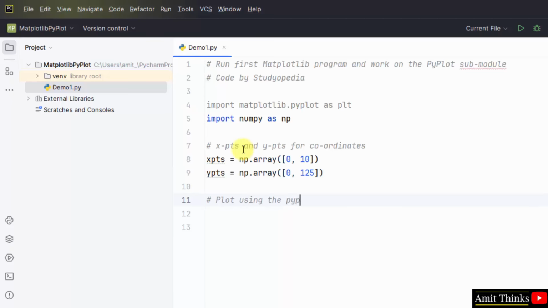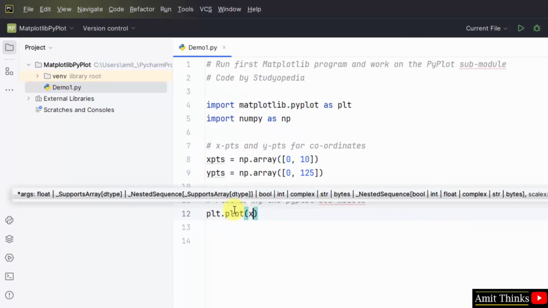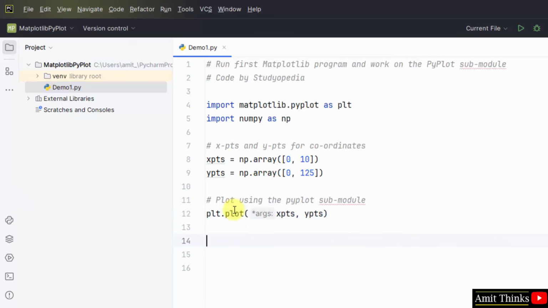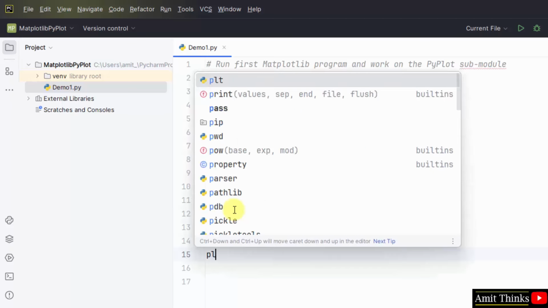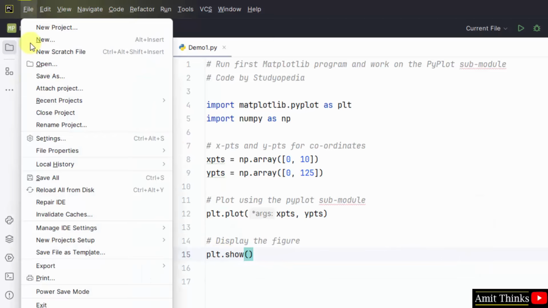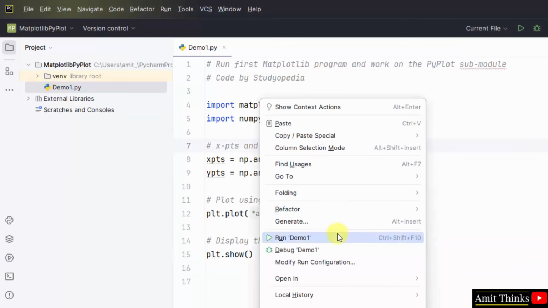Now plot using the PyPlot submodule. We will use the plot method, that is plt, from the alias, dot plot. Just mention your X and Y coordinates. That's it. And display the figure with the plt.show method. Now go to File, Save All, right click, run demo1.